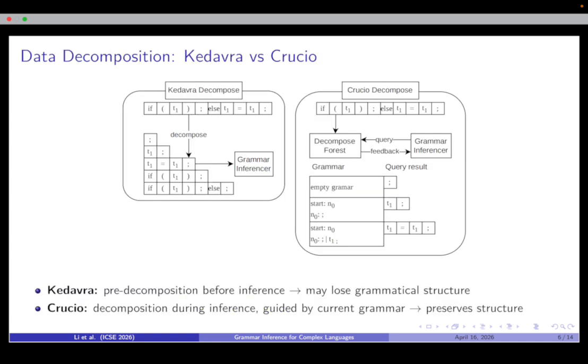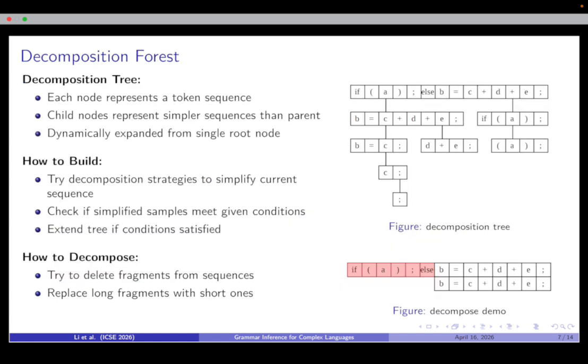And now let me compare the data decomposition approaches in Kedavra and Crucial. This figure shows the key difference. Kedavra uses pre-decomposition before inference, which may lose grammatical structure. In contrast, Crucial uses decomposition during inference, guided by the current grammar, which helps preserve the structure.